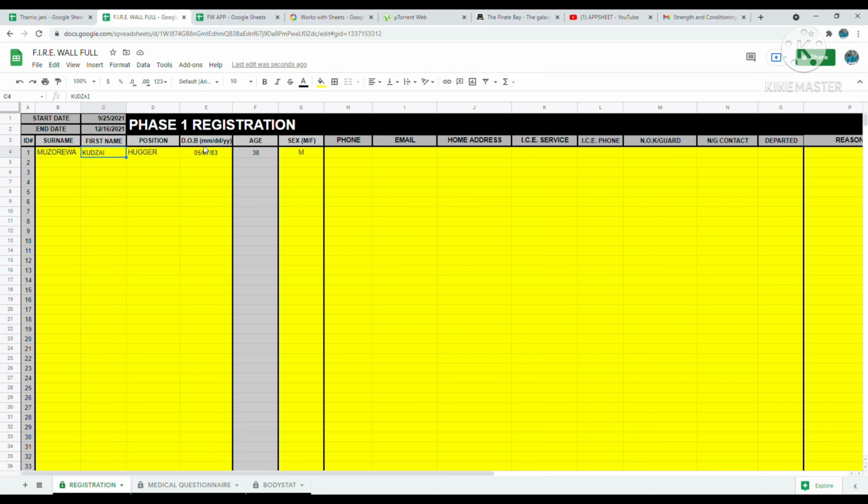Date of birth. The date of birth needs to be in the quote-unquote American format, so it needs to go month, day, year. And there are reminders throughout the program about the formatting of the date. Any gray areas you cannot enter in data, so please don't try. As you can see, they've been locked so that you can only enter in information in the yellow boxes. So you just enter in as much information as you can down here.